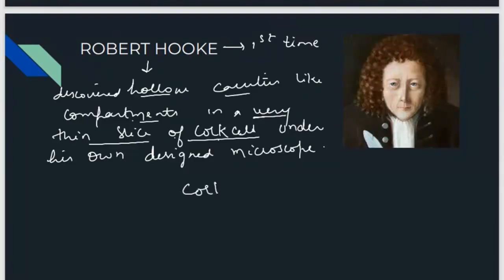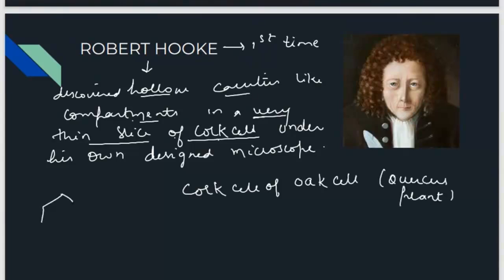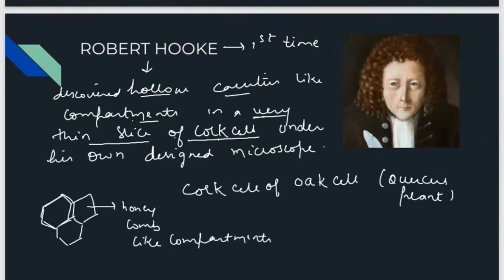He took the cork of an oak tree, that is the Quercus plant. He noticed a honeycomb-like structure when he observed that thin slice of cork. These honeycomb-like compartments were called by him cellulae, and later cell.